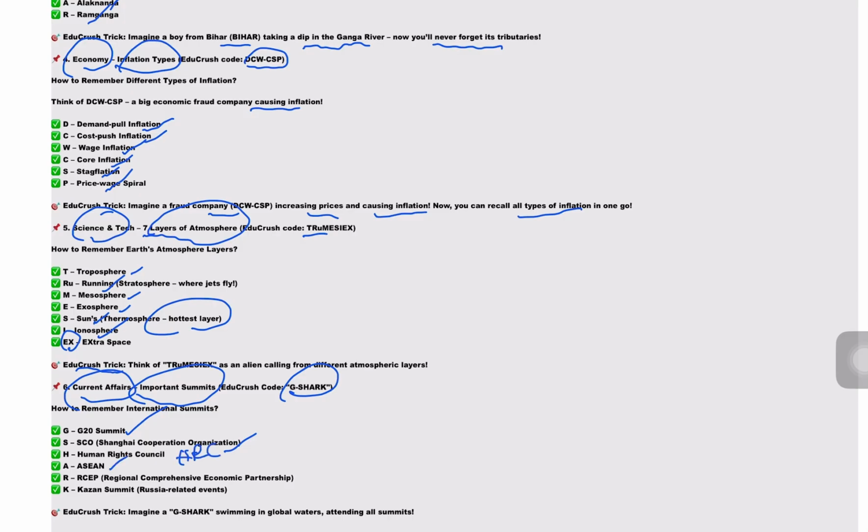A stands for ASEAN, R stands for RCEP, that is Regional Comprehensive Economic Partnership. K stands for Kazan Summit, that is Russia related events. So the EduCrush trick is, imagine a G-Shark swimming in global waters attending all summits. Using tricks and associations makes GS fun and easy to remember, right?